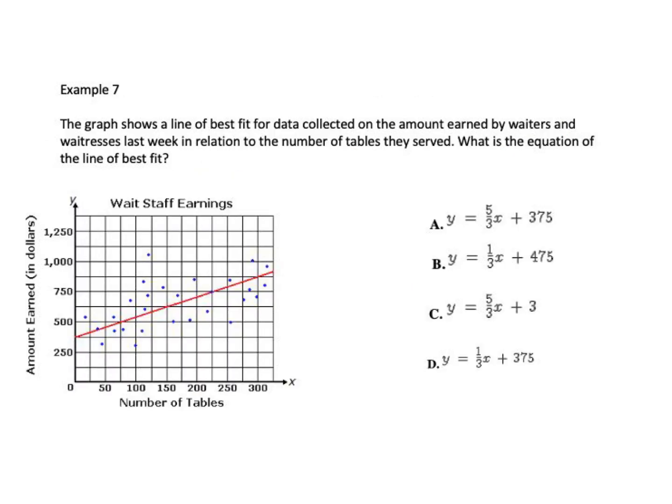All right, let's look at example number 7. The graph shows the line of best fit for the data collected and amount earned by waiters and waitresses last week in relation to the number of tables they served. What is the equation for the line of best fit? So we have this line, and we want to find out which one of these equations would be better here. So first of all, I'm going to notice the y-intercept. So if I look at it, my y-intercept is this person, this guy right here, right?